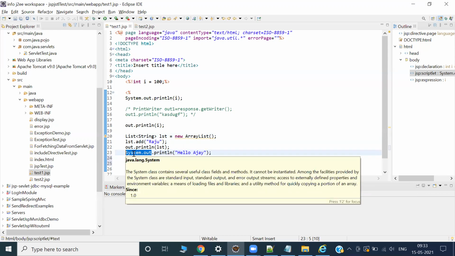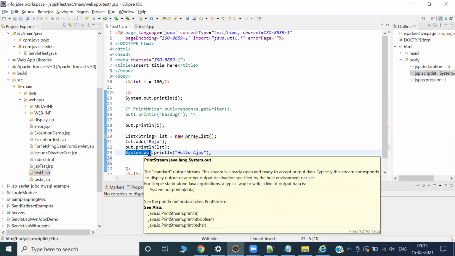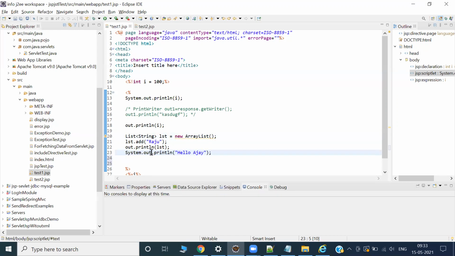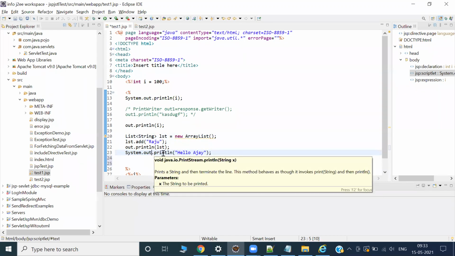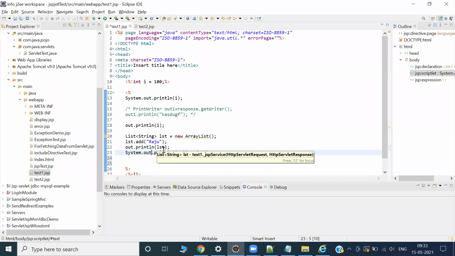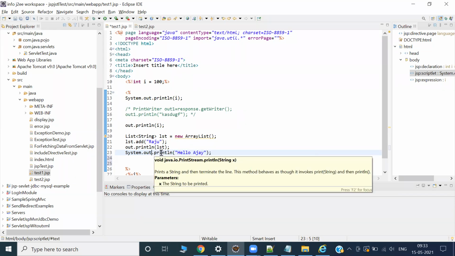System is a class in the lang package, out is a static variable, and together they give us one PrintStream object. PrintStream is a class, and there is a println method inside it. So we call it, and finally we get the result.